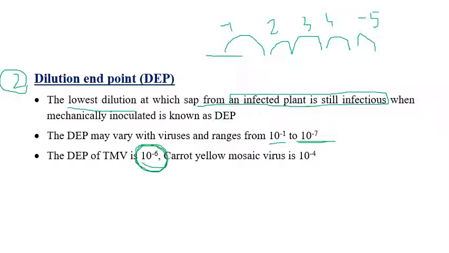And one more example has been given here, that is carrot yellow mosaic virus, which is at 10 to the power of minus 4. So the lowest dilution at which the sap is still infective, or can still cause infection when we mechanically inoculate it into the plants, is considered as the dilution endpoint.